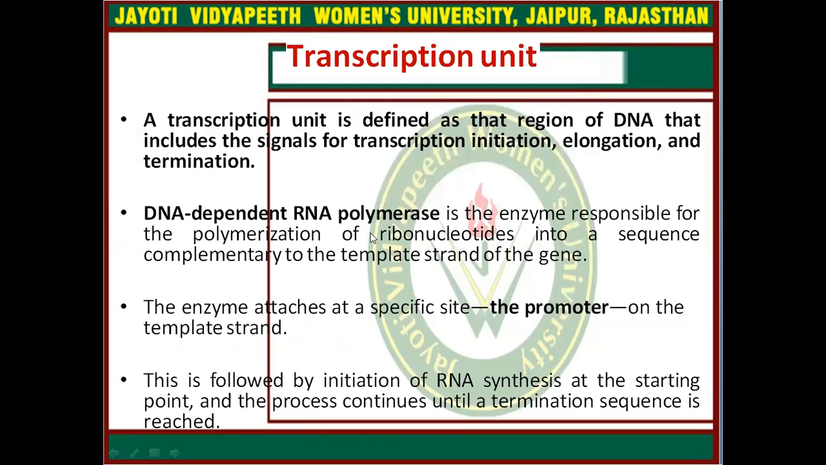What is a transcription unit? A transcription unit is defined as the region of DNA that includes the signals for transcription initiation, elongation, and termination. DNA-dependent RNA polymerase is the enzyme responsible for the polymerization of ribonucleotides into a sequence complementary to the template strand of the gene. The enzyme attaches at a specific site, known as the promoter, on the template strand. This is followed by initiation of RNA synthesis at the starting point, and the process continues until a termination sequence is reached.